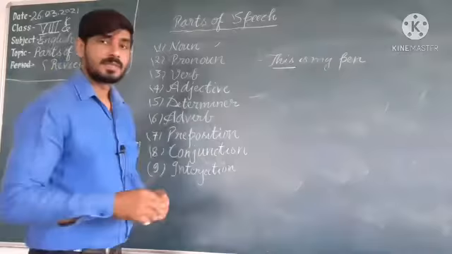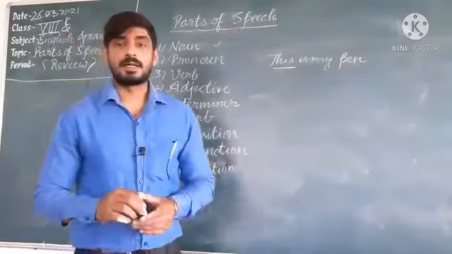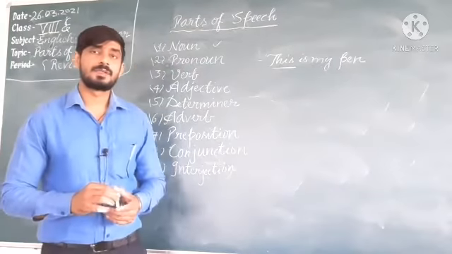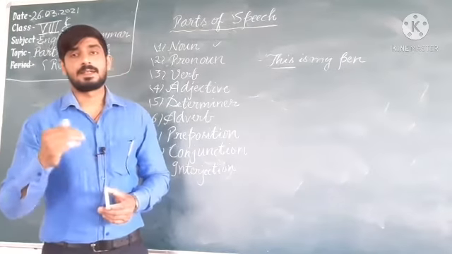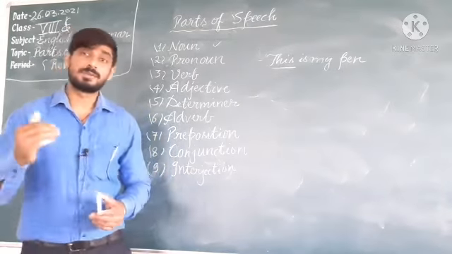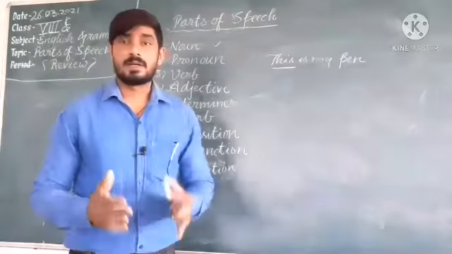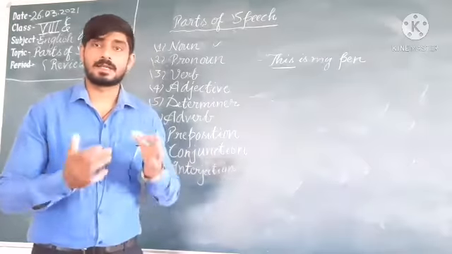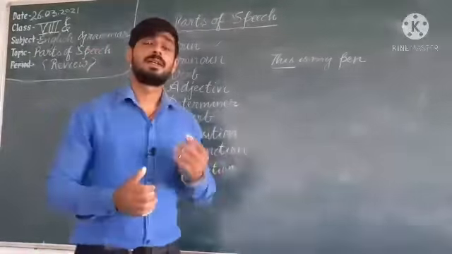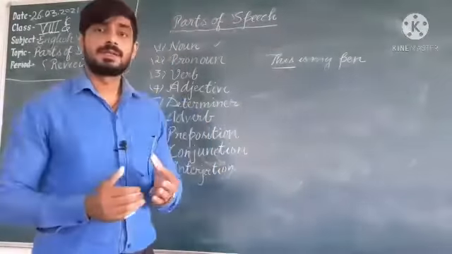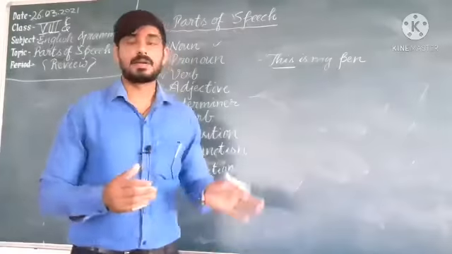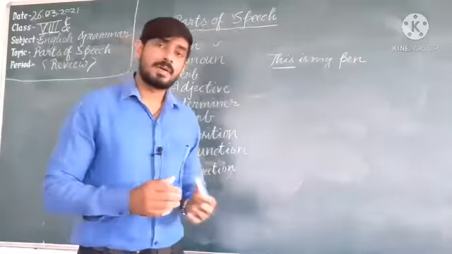Adjective. You have to know that adjectives are words that are used to describe a noun or pronoun. Suppose he is a clever boy, he is a tall boy, he is a big boy, he is an ugly boy. So these terms are used here as adjectives. Adjective of quality, quantity, demonstrative adjective.